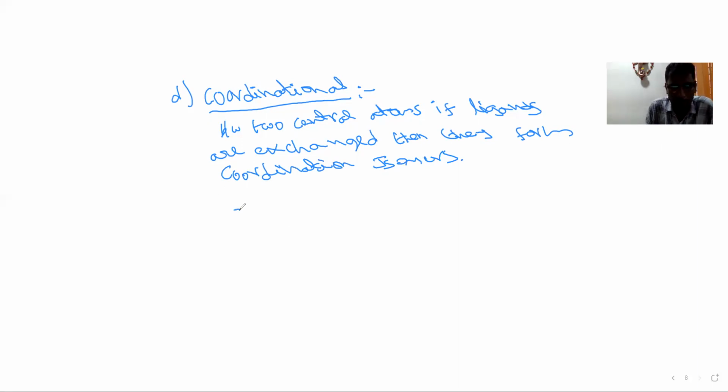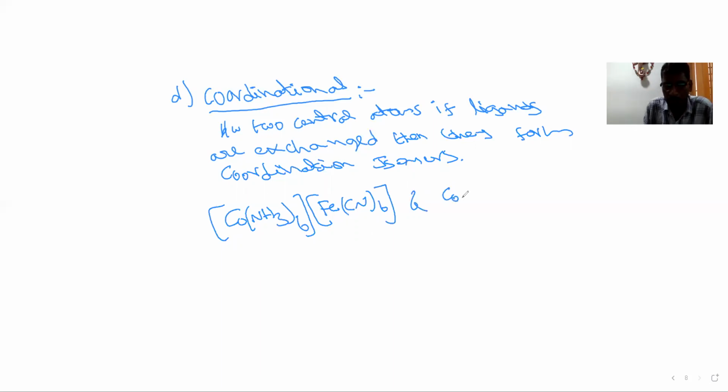For example, observe this molecule Co(NH3)6 Fe(CN)6. Another complex will be Co(CN)6 and Fe(NH3)6. Observe these two complexes.